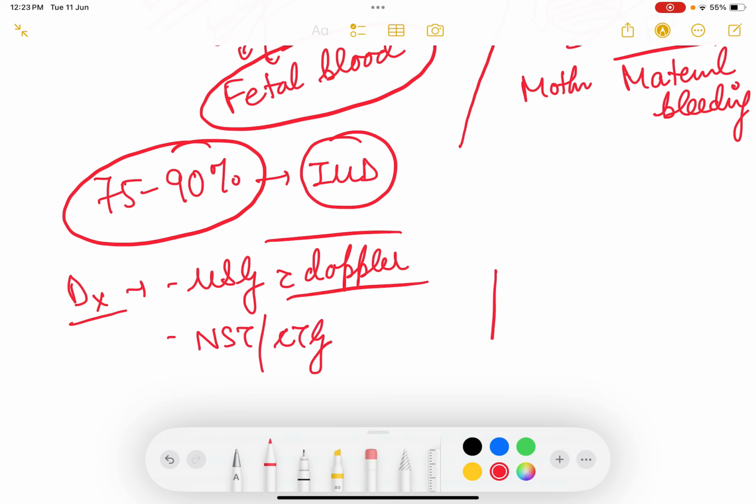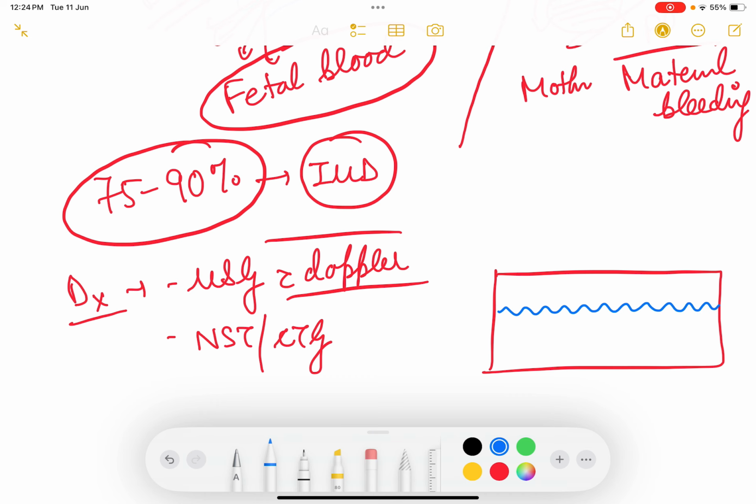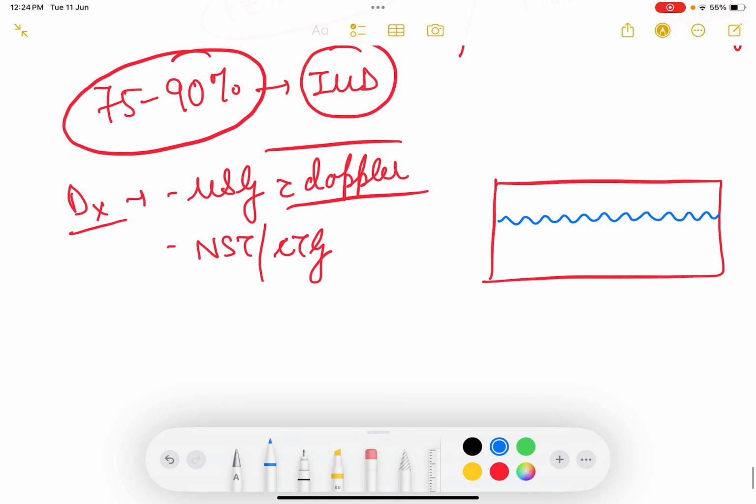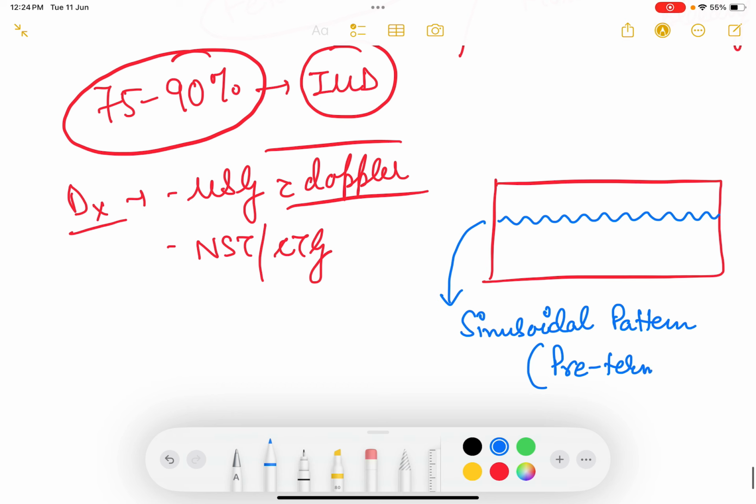In NST or CTG, there will be a specific pattern of heart rate which is seen, and this is called the sinusoidal pattern. Sinusoidal pattern means there is no acceleration, there is no deceleration, but it is sinusoidally rotating around the same place. Sinusoidal pattern is a pre-terminal event, मतलब बच्चा अब मरने ही वाला है, अगर तुरंत सिजेरियन नहीं कराओगे तो ये बेबी will die immediately.